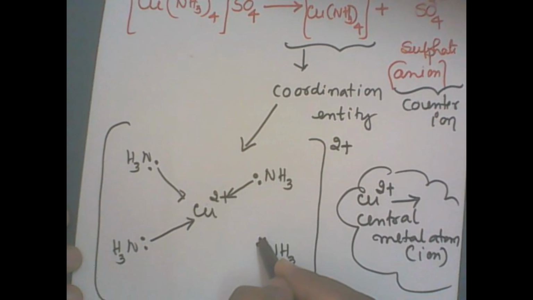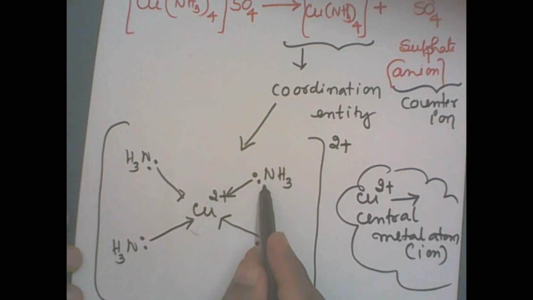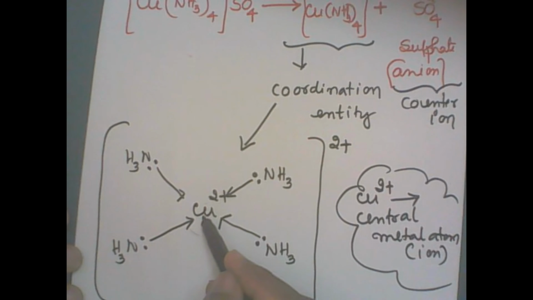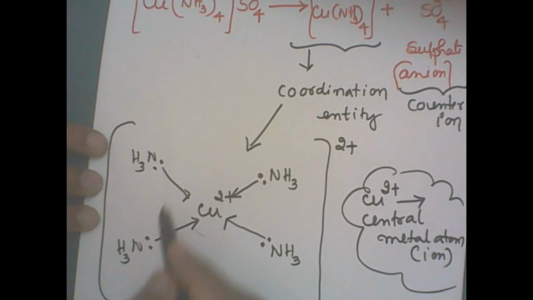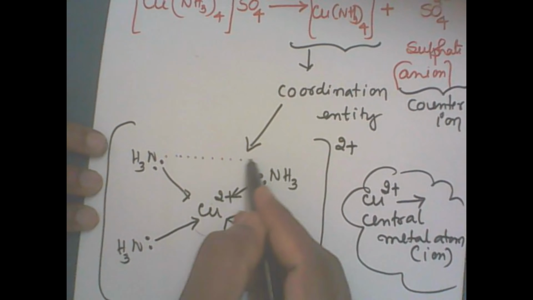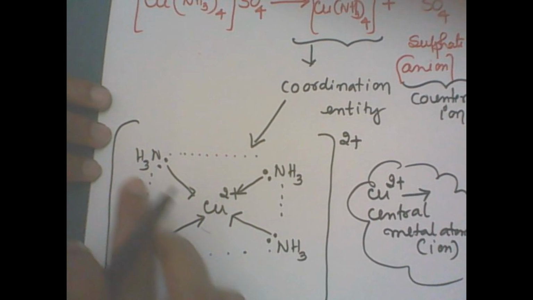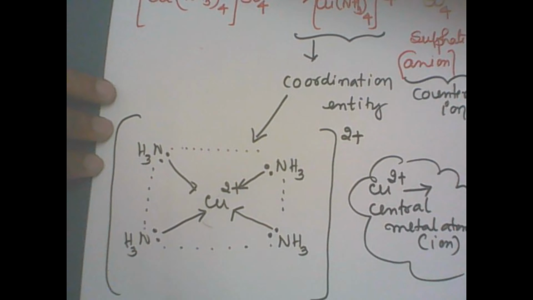According to the Lewis acid-base concept, copper 2 plus is a Lewis acid because it can accept an electron pair. Ammonia is a Lewis base because it can donate an electron pair to the Lewis acid, and it forms the coordination entity. The ammonia molecules are at the four corners of a square planar structure, so these complex salts give rise to a definite shape or geometry.